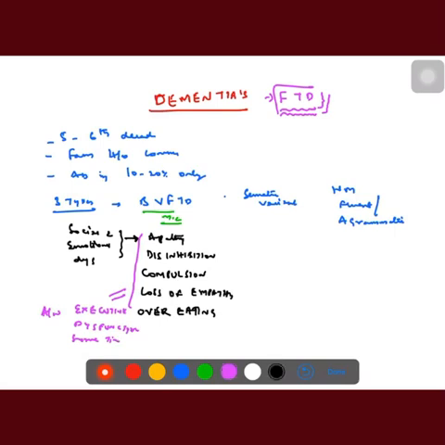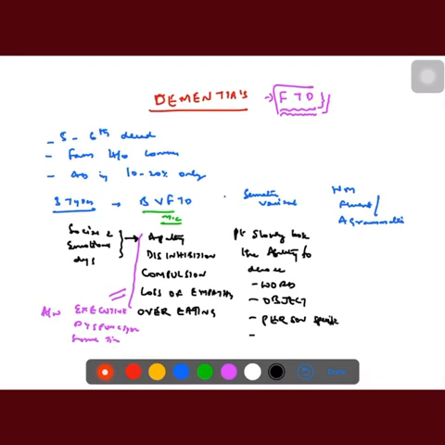Then coming to semantic variant clinical features, the patient slowly loses the ability to decode words, then objects, then person-specific, then emotional meaning.